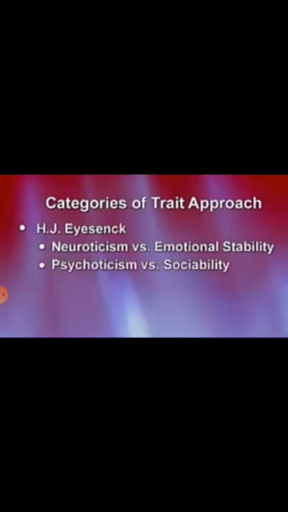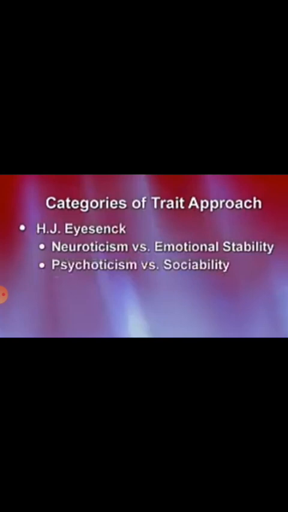That means Eysenck proposed a scale which has two extreme points and a range. According to neuroticism versus emotional stability, it refers to the degree to which people have control over their feelings.